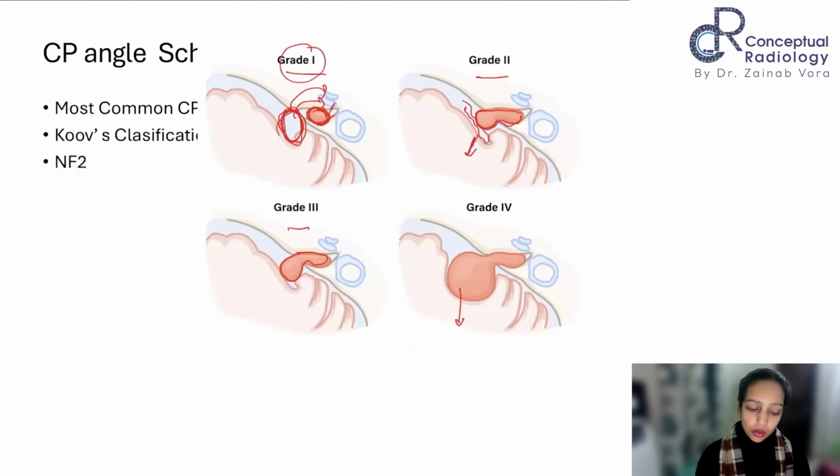Clear? By definition, they have to be in the canal, and from the canal, it depends upon their wish where they are going to extend, whether over here to the cisternal space, contacting or compressing it. Trumpet sign, ice cream cone sign, whichever you like better. I like ice creams better, so I like to call it like that.